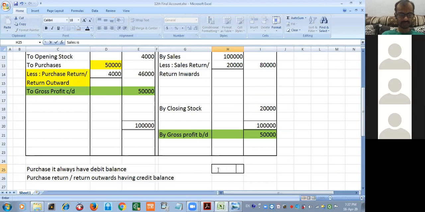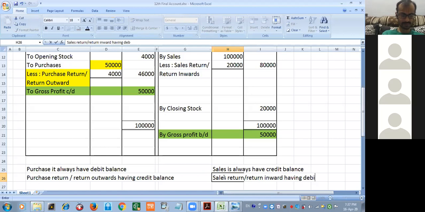Again, sales always have a credit balance. It is your income. Sales return, or return inward, has a debit balance.